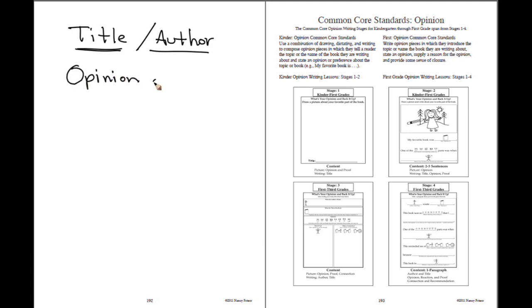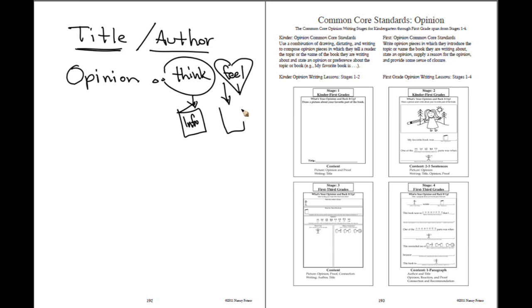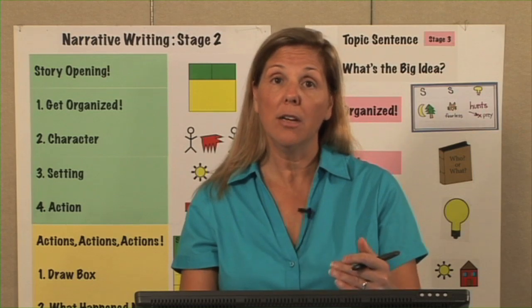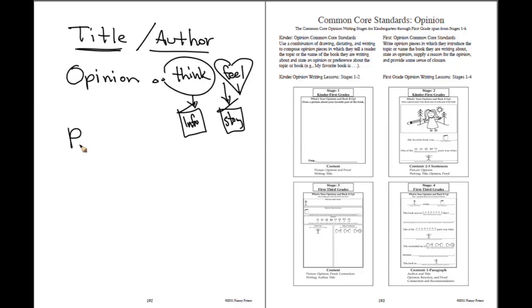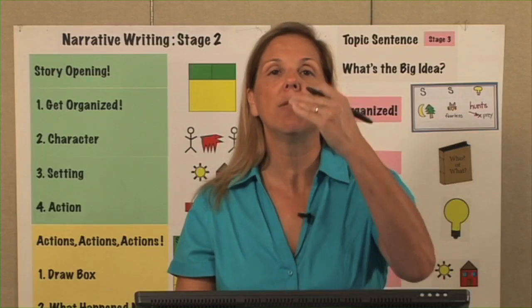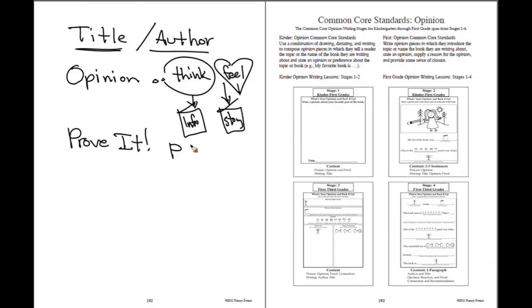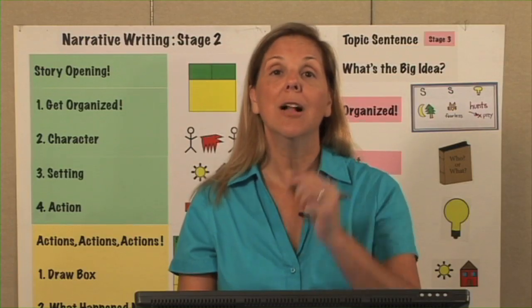And we already talked about what our opinion would be, so we know we're going to say what we think or how we feel. And typically when you think, that's going to be your info, and feel is going to be a story. After we give our opinion about what we think about the information or the story, the next thing we need to do is prove it. We need to go back into the story and find proof that backs up our opinion. And in order to do that, we need to have a picture or some sort of text that we read in the story to back up our opinion. That's our proof,